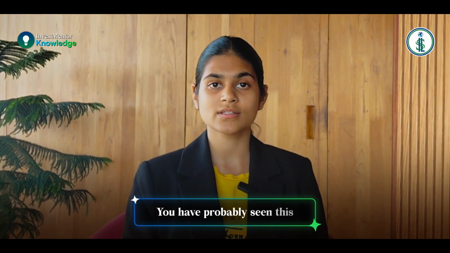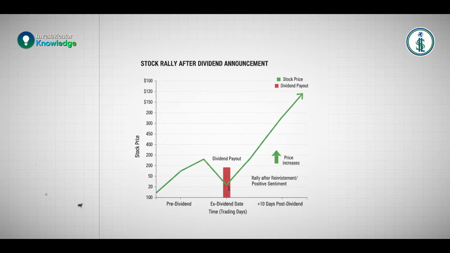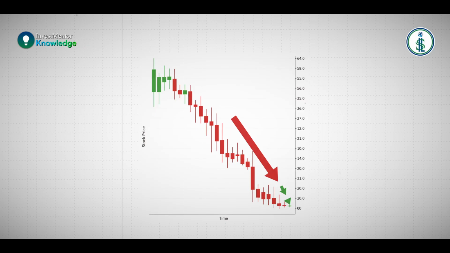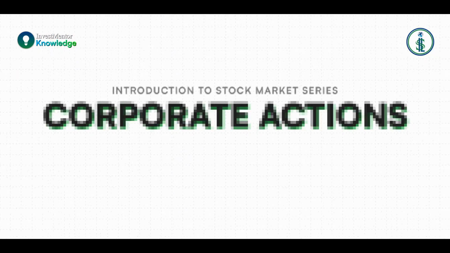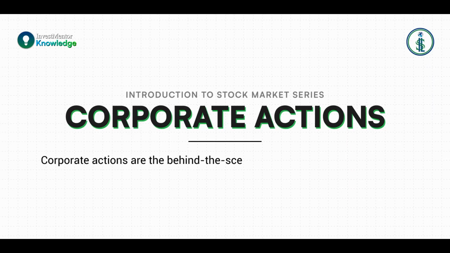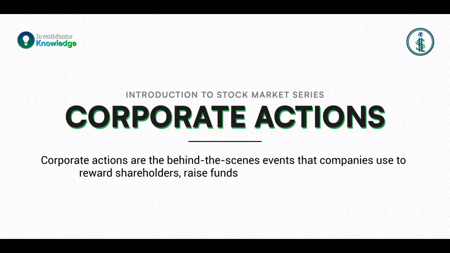You have probably seen this. A stock rallies suddenly after a company announces a dividend, or maybe crashes after a bonus issue or rights offer. But why does it happen? Corporate actions are the behind-the-scenes events that the company uses to reward the shareholders, raise funds, or restructure themselves.